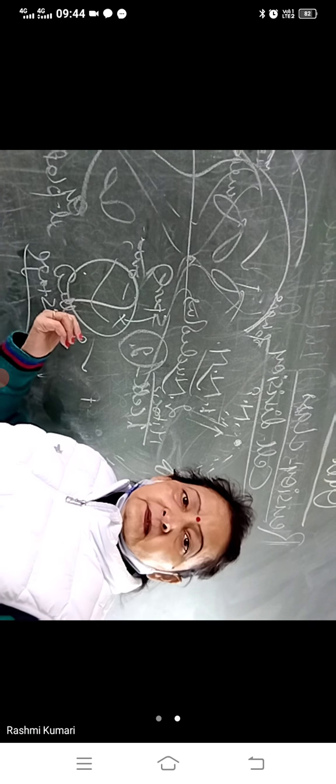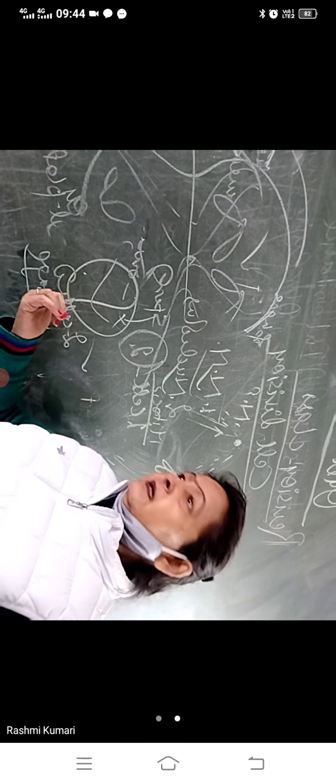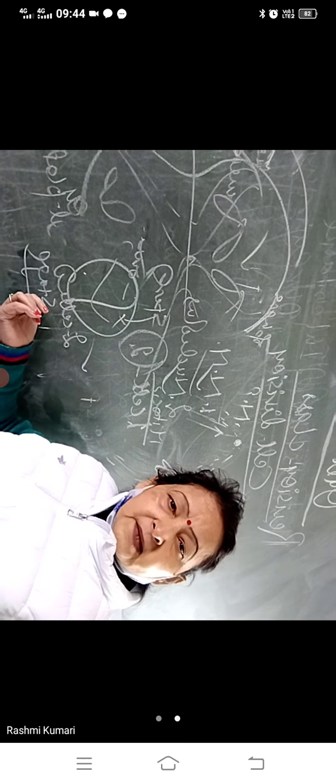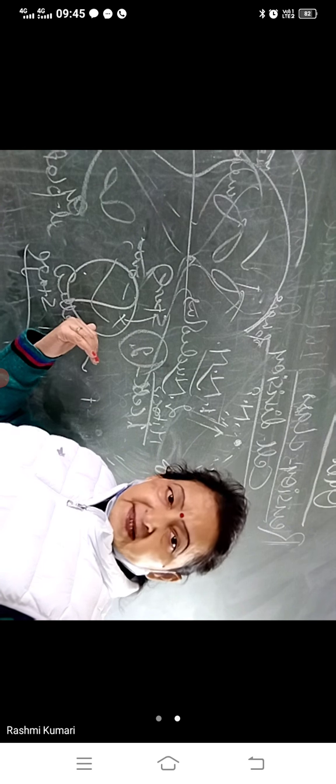Body growth, not the reproductive cell, for body growth. And meiosis takes place in the reproductive cell, not in the body cell. Is that clear? So this is the thing happening.